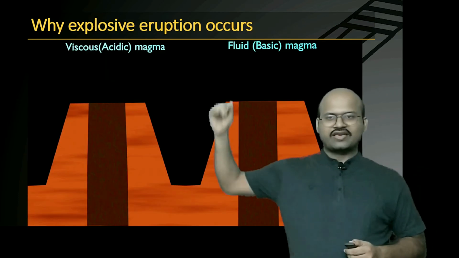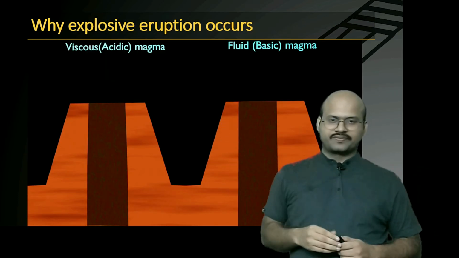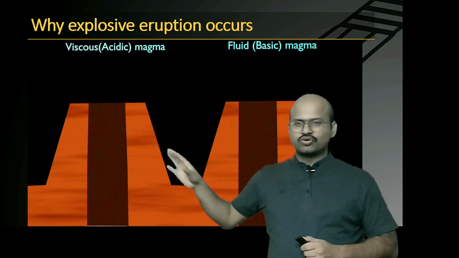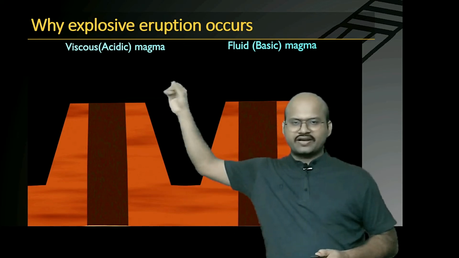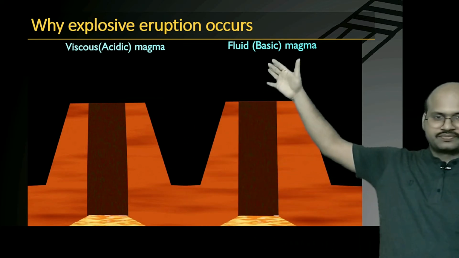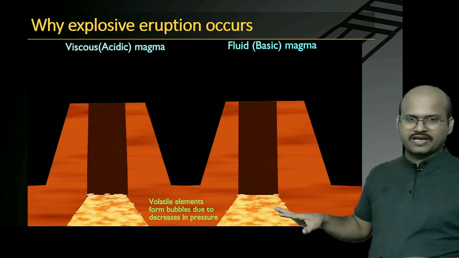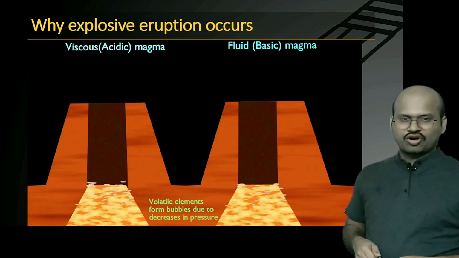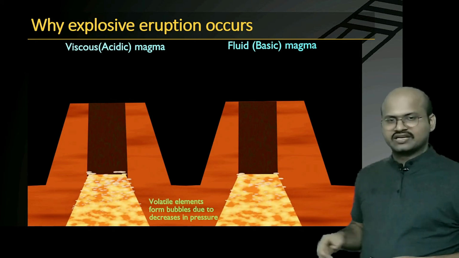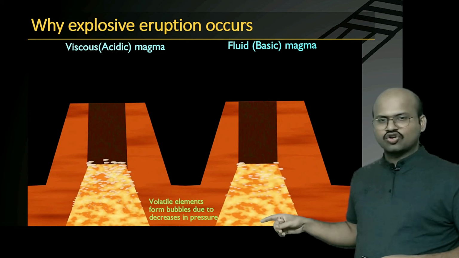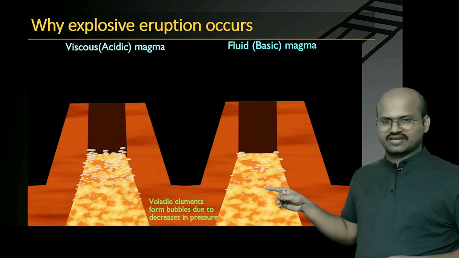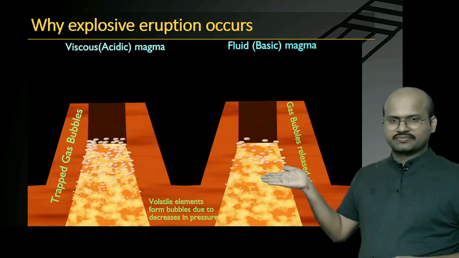Now let's see why explosive eruptions occur. Here we have shown two types of magma, viscous magma and fluid magma. When this magma rises, the pressure on the magma is reduced. Because of this, the volatile elements which were dissolved in the magma are no more dissolved because the pressure is less, and we see formation of bubbles.